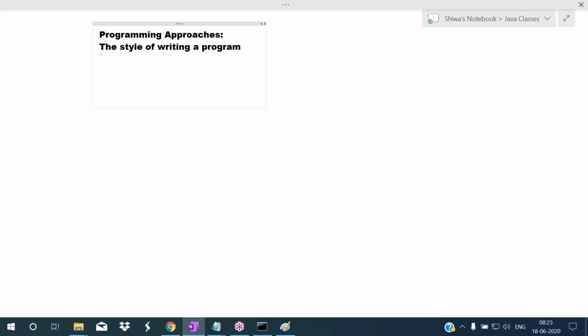See, there are mainly four styles out there. First one is the sequential programming approach. Second one is the procedure oriented programming approach. Third one is the object based approach. And the fourth programming style is the object oriented approach.